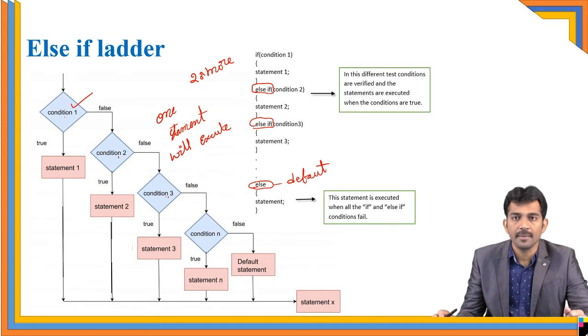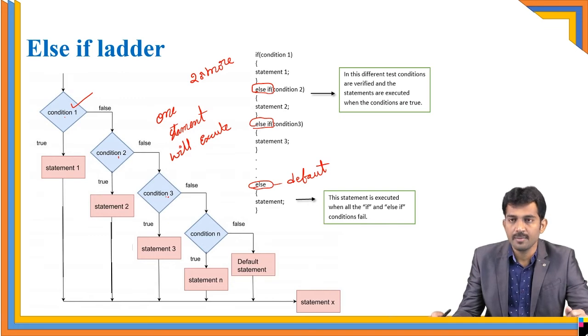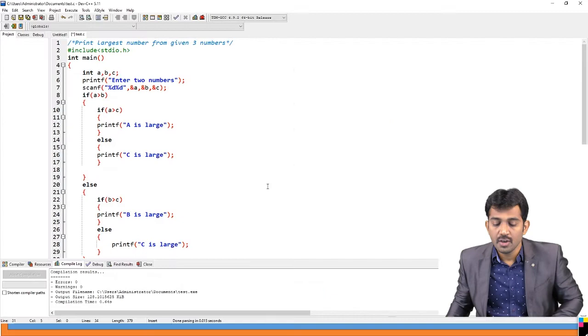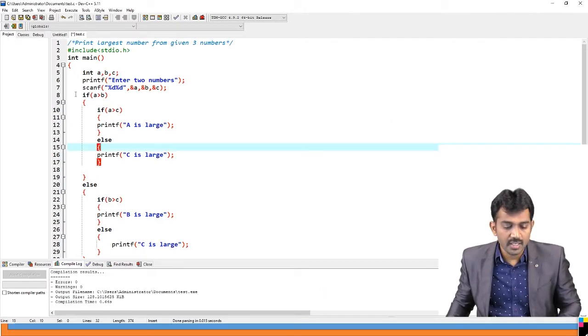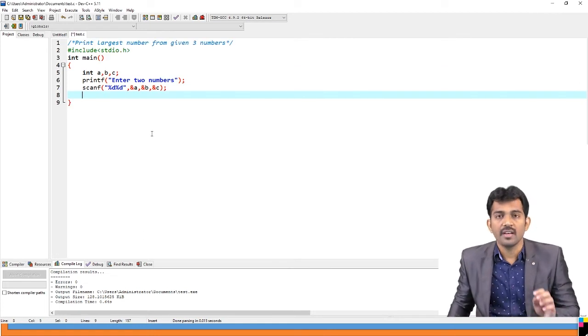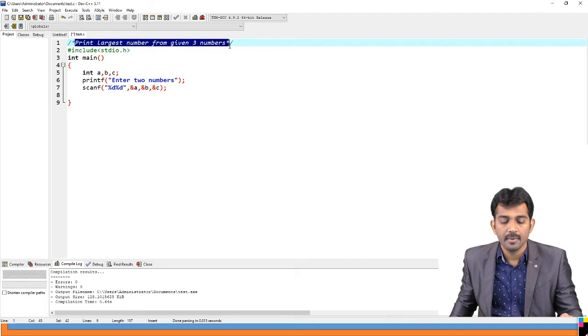Else if ladder. See, in this, different test conditions are available. We are going to write our program. The program is: if you enter one number, the choice is printing the day.